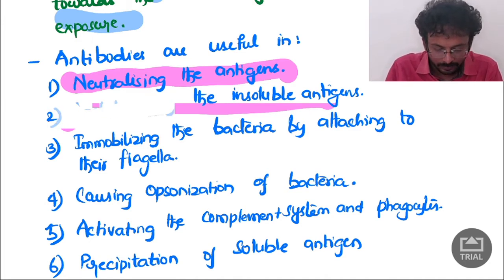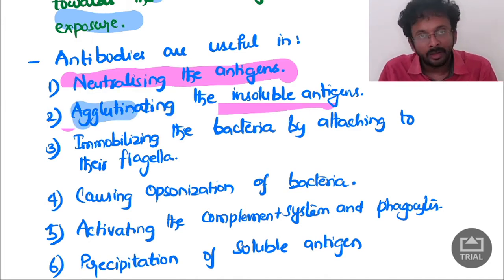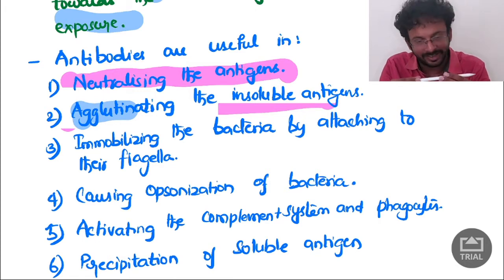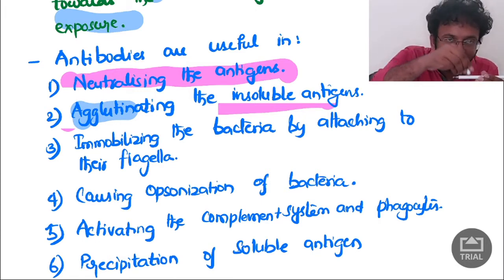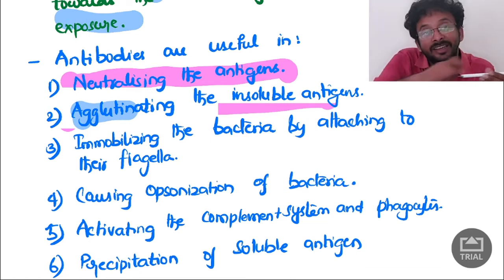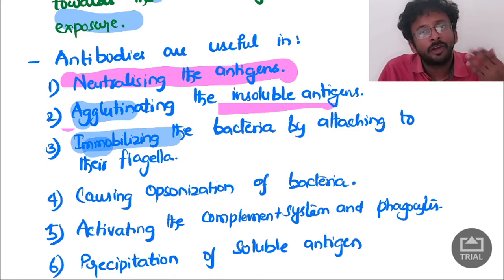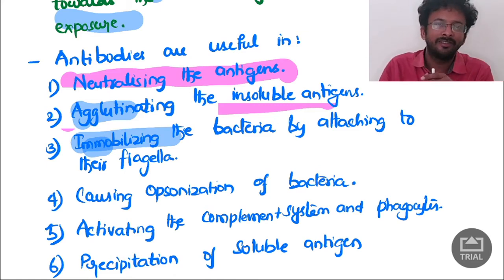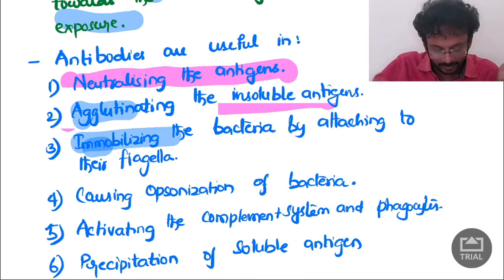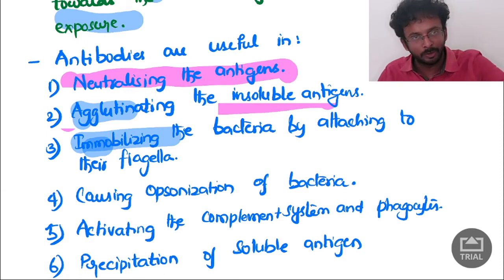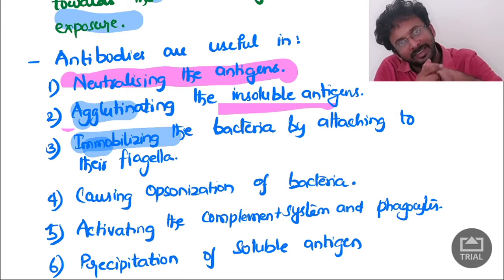Coming to agglutination. The antibodies go and stick to the antigen and keep on increasing the antigenicity. Some antigens cannot move, and some are freely circulating. With the help of their flagella they keep moving, and suddenly they stop. Ultimately the antigen can be killed by themselves.